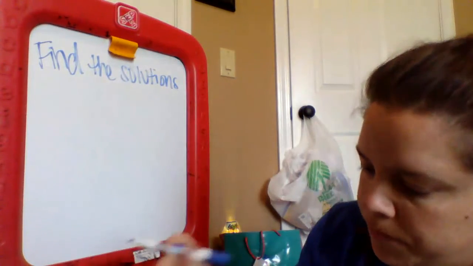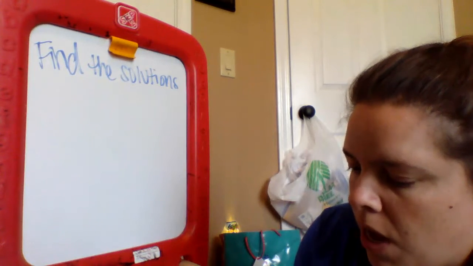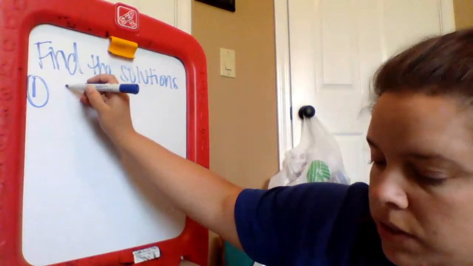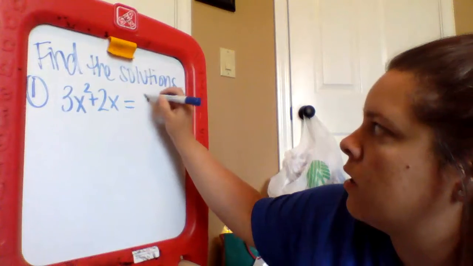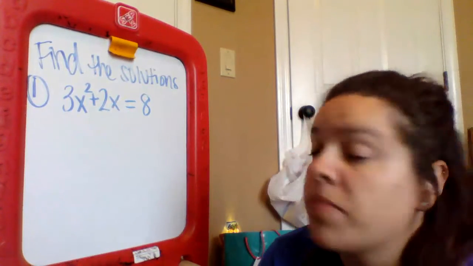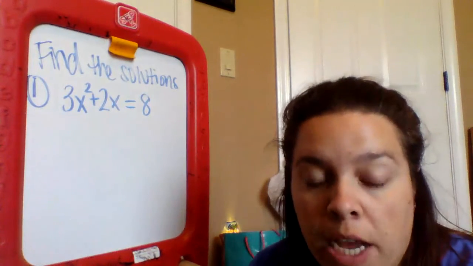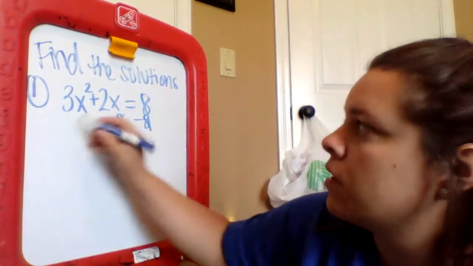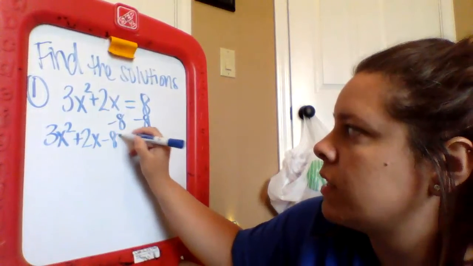All right. So our first one, okay, we're going to go ahead and start with one that's not equal to 0. All right, so here's our first one. 3x squared plus 2x equals 8. This one's not set equal to 0. It's set equal to 8. Therefore, the first thing I'm going to do is move that 8 over. So I'm going to subtract 8. So that'll become 3x squared plus 2x minus 8 equals 0.